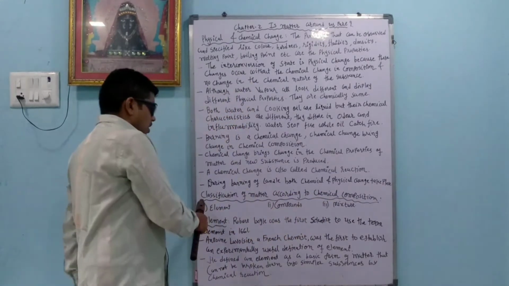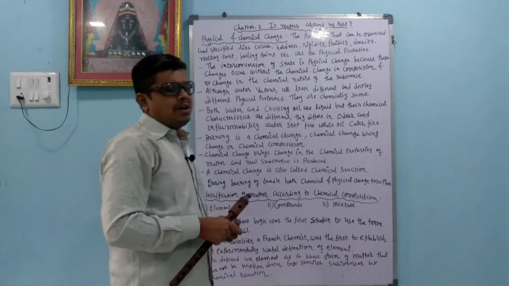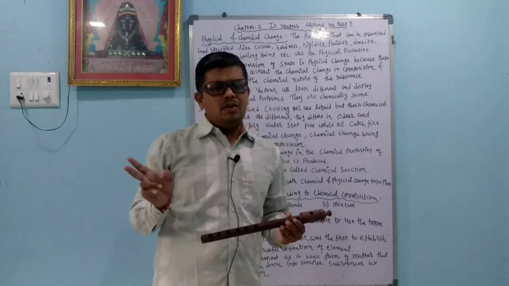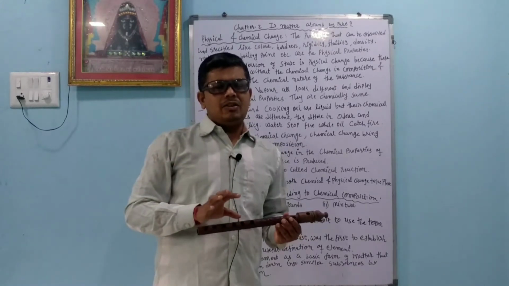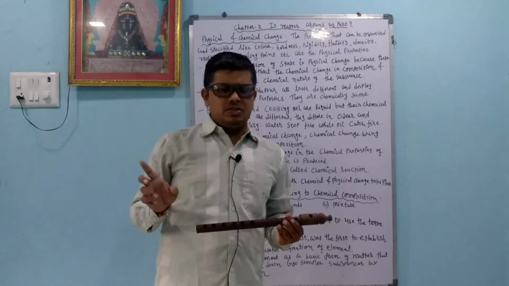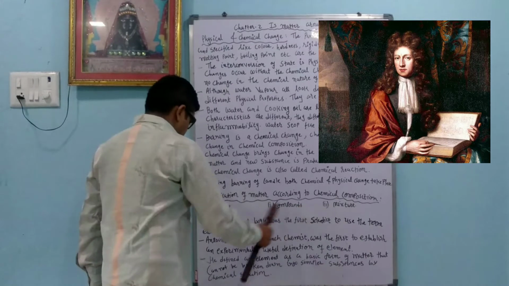Classification of matter according to chemical composition. Physically, we can classify matter as solid, liquid, gas, and plasma. Chemically, when we classify matter, there are three categories: element, compound and mixture.